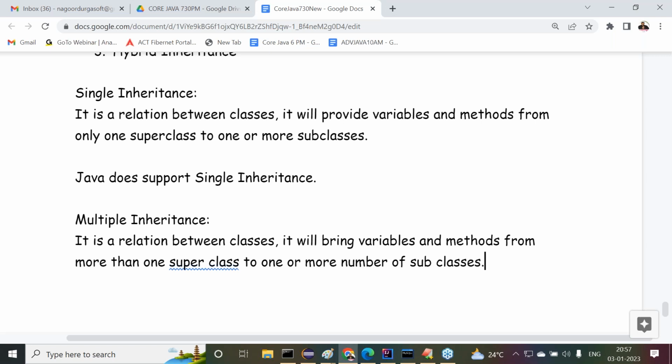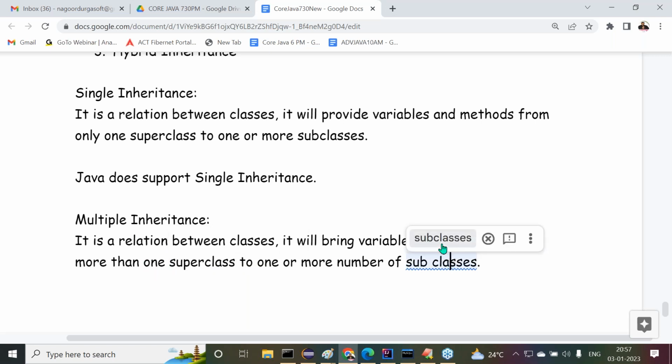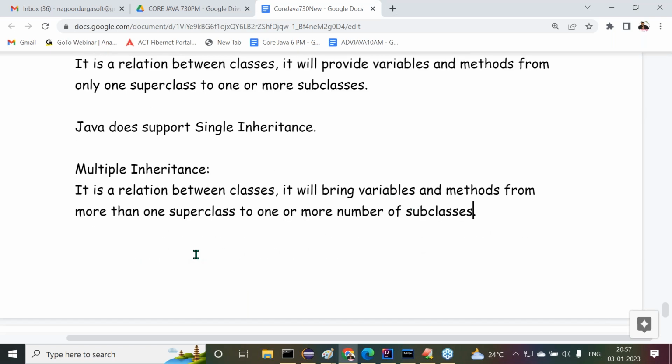Again here we don't have any condition on the number of subclasses; the condition is on the number of superclasses. It is a relation between classes that brings variables and methods from more than one superclass to one or more subclasses.